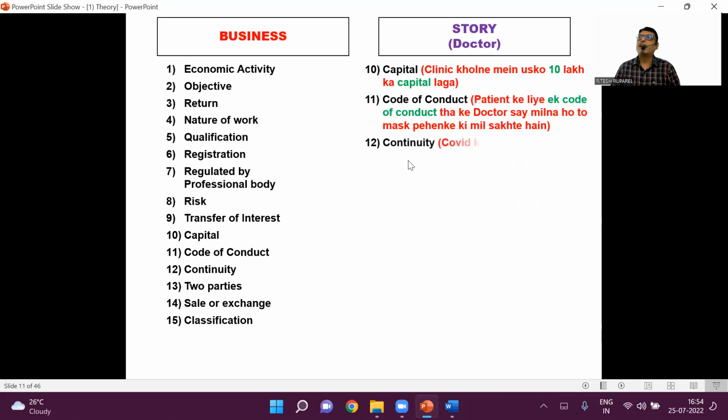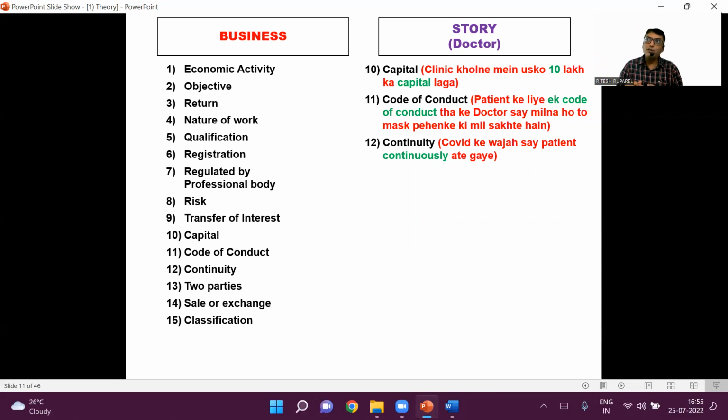Let us revise this again. Number 1, aside his economics book, so economic activity. Very good. Become a doctor. His objective was to become a doctor. Why? He wanted to earn high rate of return. Very good. Finally, he started to study according to the nature of work. Before that, he got the qualification of a doctor, and then he went for registration to the recognized national body.